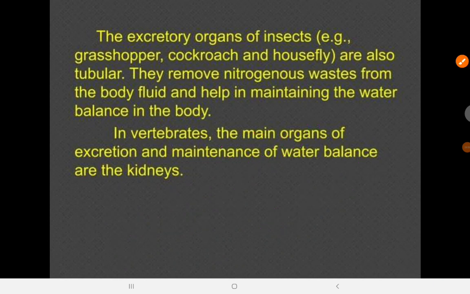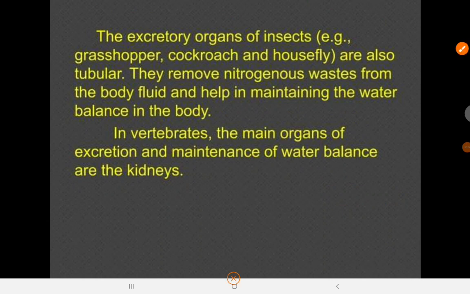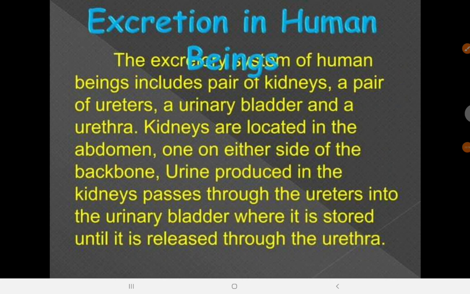Now, in vertebrates, the main organ of excretion and maintenance of water balance is the kidney, and I'm going to discuss that extensively, the kidneys. In human beings, from those invertebrates down to vertebrates, we make use of kidneys, but at different levels of advancement, of course. So our kidneys are very advanced and very efficient.